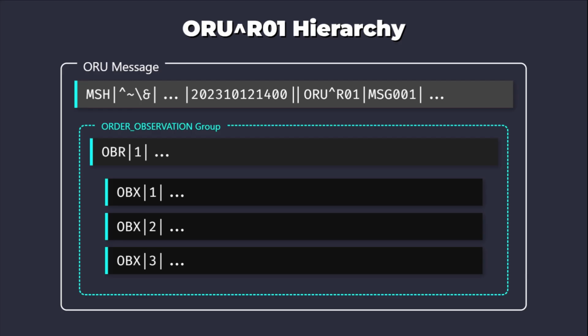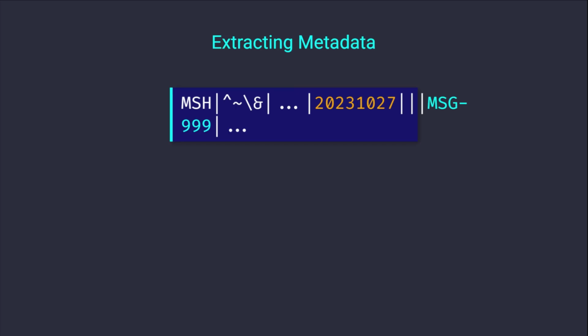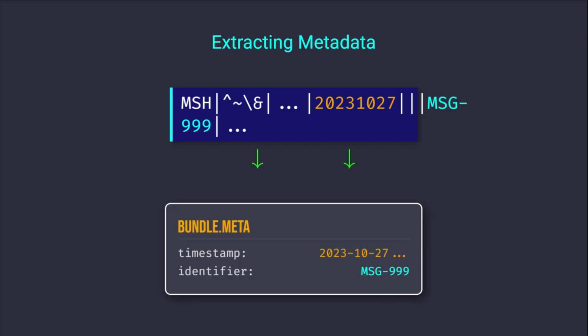Before mapping, normalize the V2 structure into a predictable intermediate object model. This intermediate model simplifies handling optionality and ensures that fields like MSH10, the message control identifier, and MSH7, the date time of message, are immediately extracted for use in the FHIR bundle metadata and identifier tracking.